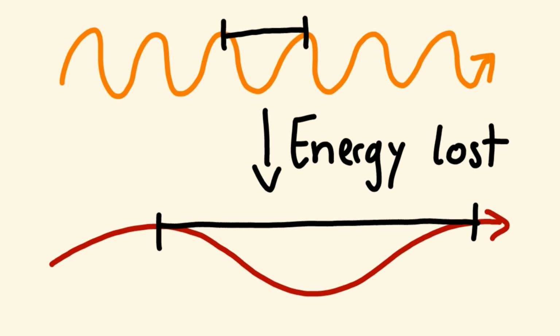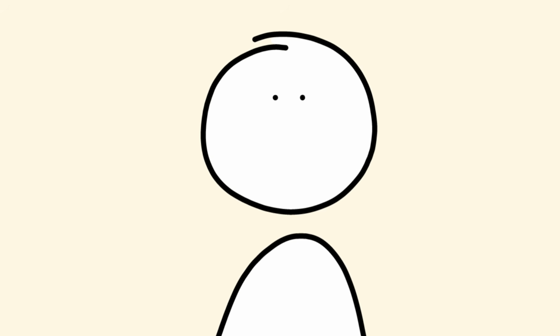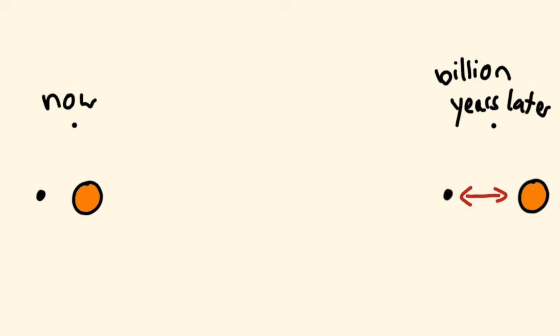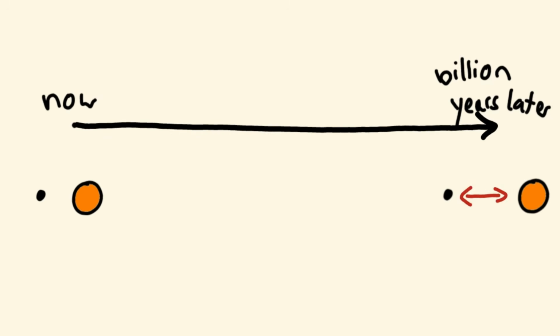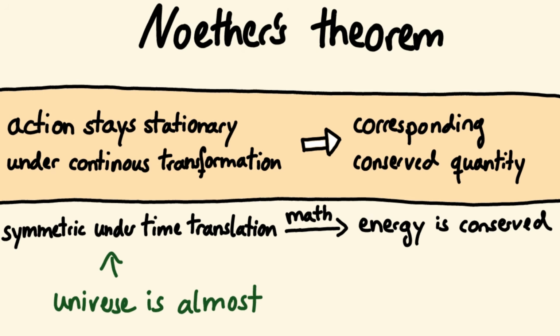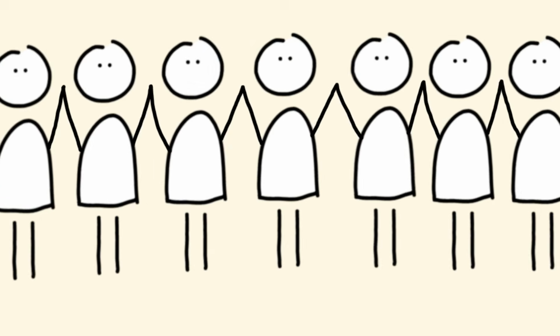But don't worry, this is fine. Here we looked at billions of years. Humanity is just 300,000 years old. For our purposes, the effects of an expanding universe are so small. Time translation symmetry almost perfectly holds. So it's perfectly fine to approximate that this is true. We can keep slapping the conservation of energy into people's faces.